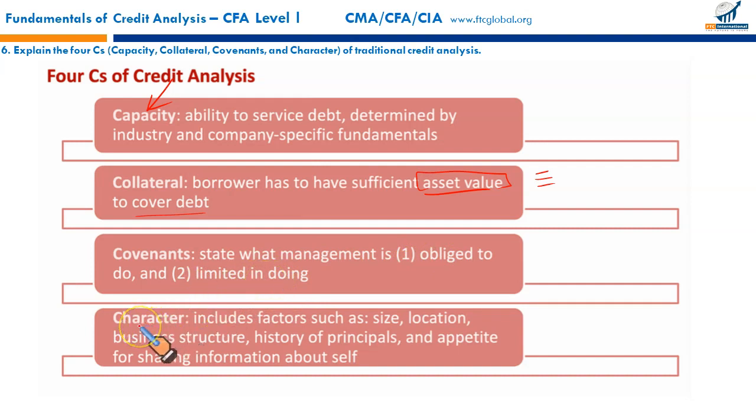Then last is character, the 4th C in credit analysis. It includes factors such as size of the business, location, business structure, history of principals, appetite for sharing information about itself, accounting practices. Does the company follow aggressive or conservative accounting, tax reporting, etc.? So these 4 are collectively called the 4 C's of credit analysis.